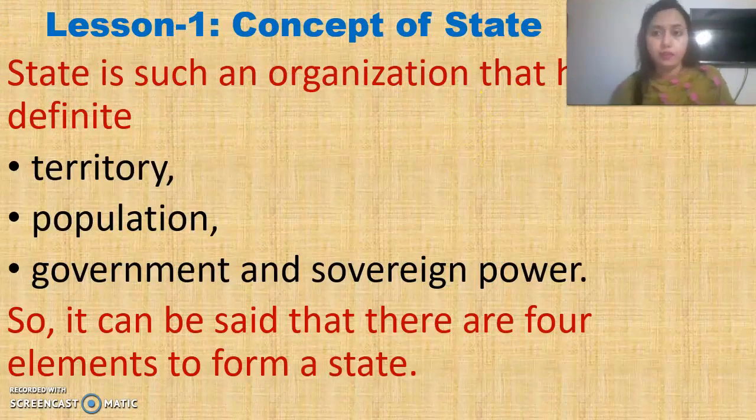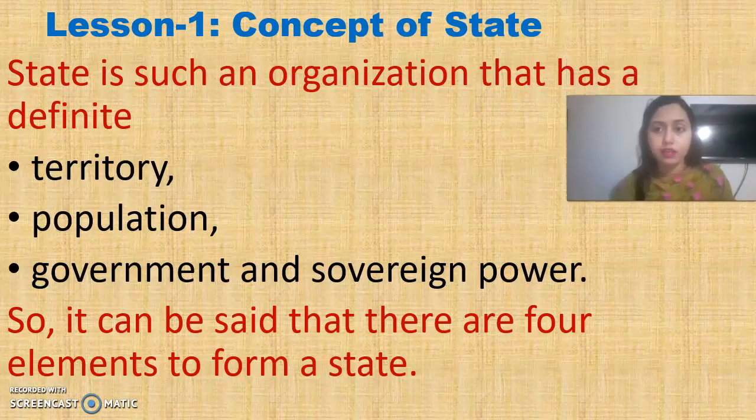So see here in lesson 1, this is our work. Mainly today's lesson to be discussed is lesson 1. A state is such an organization that has a definite territory, population, government, and sovereign power. So it can be said there are 4 elements to form a state.